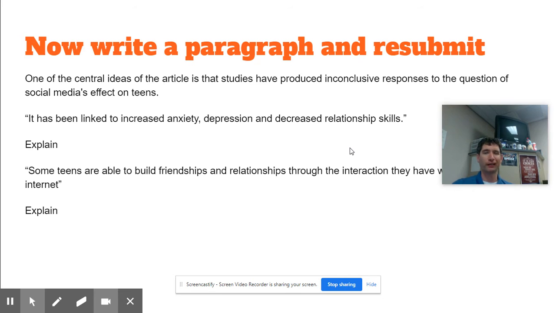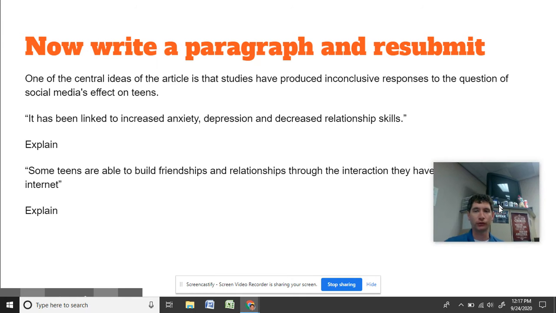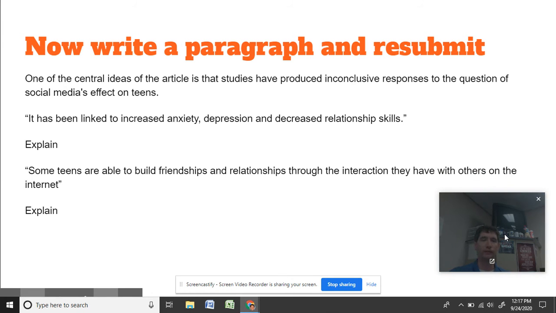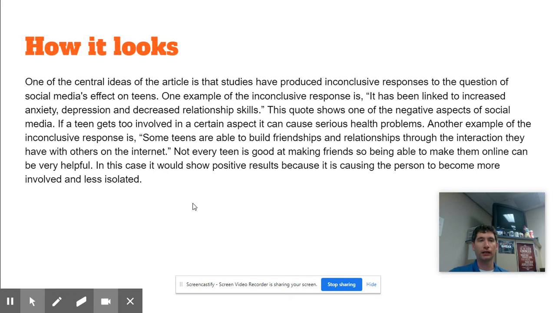So the overall formula, if you will, to writing it would look like this. You can use the central idea that we gave you, introduce the quote and use the quote on how it's negative and explain, and how it's positive and explain. And that would look something like this.